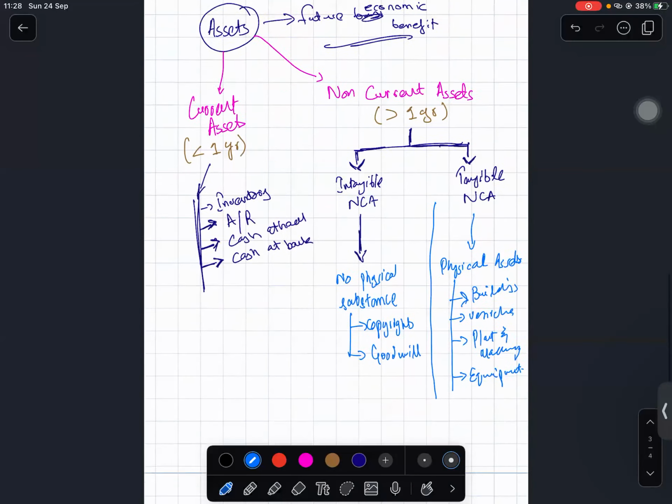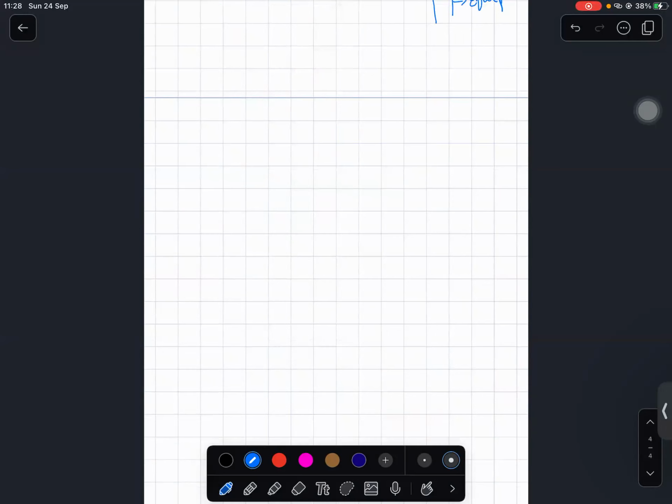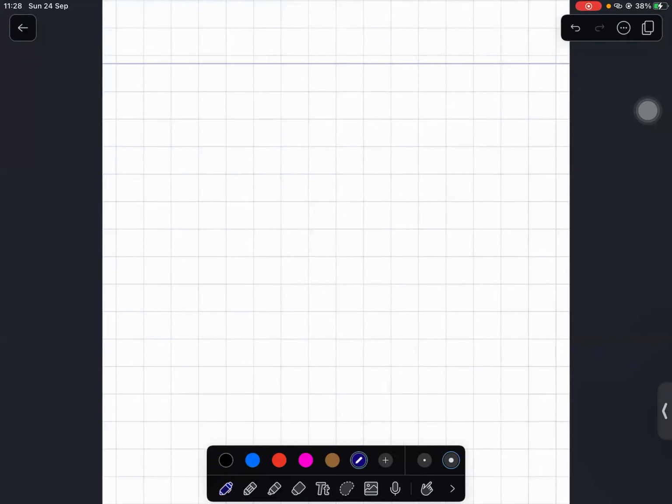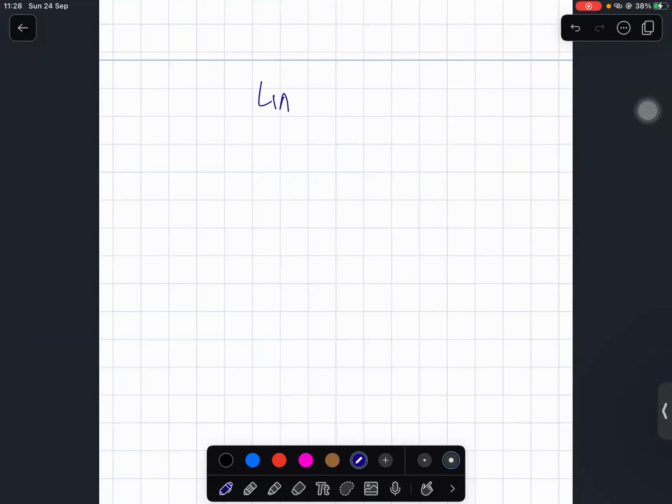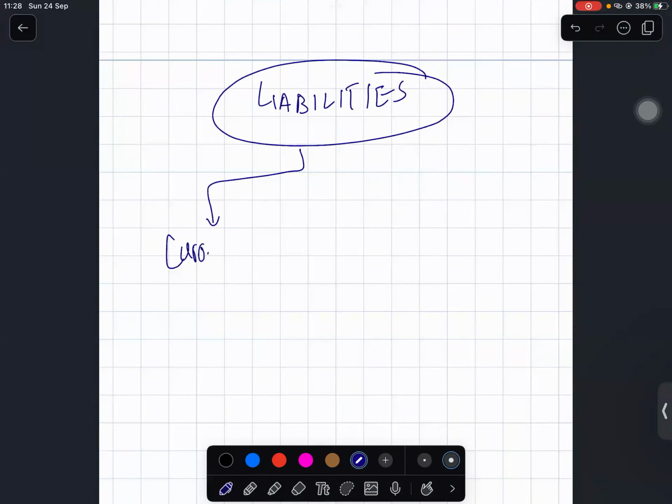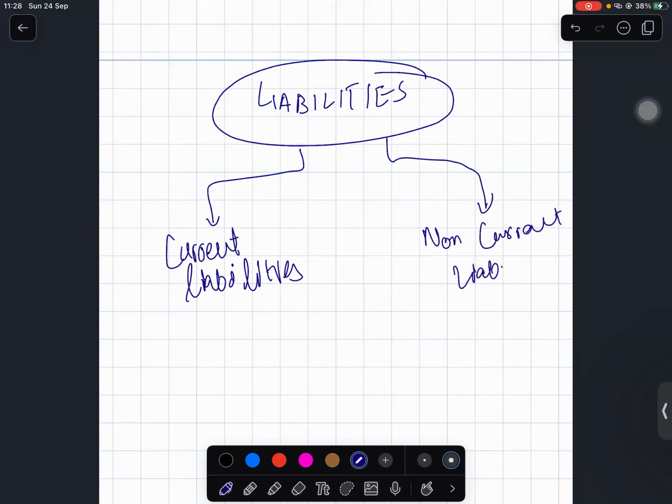So this is all about assets. Let's talk about the liability section now. So liabilities also follow the same trend. Liabilities are divided into current liabilities and non-current liabilities.